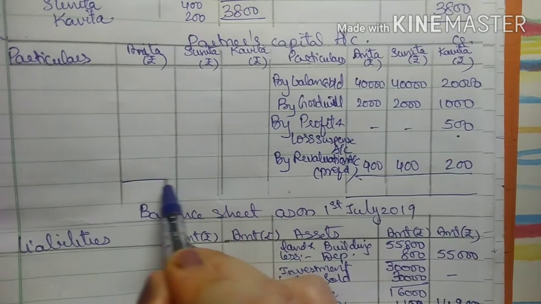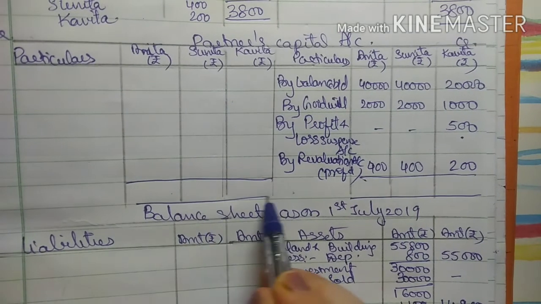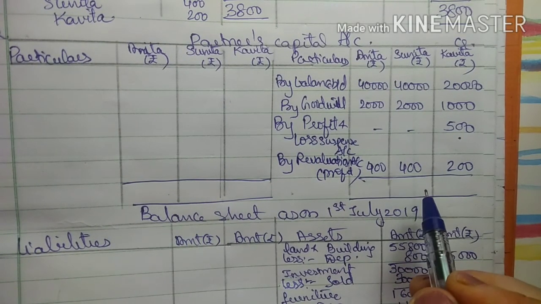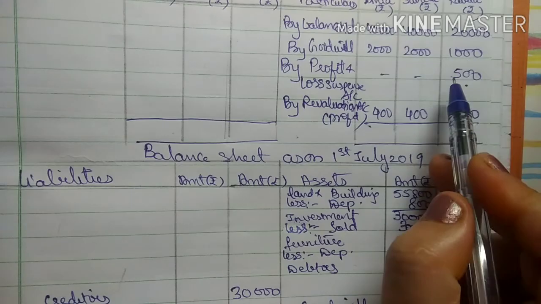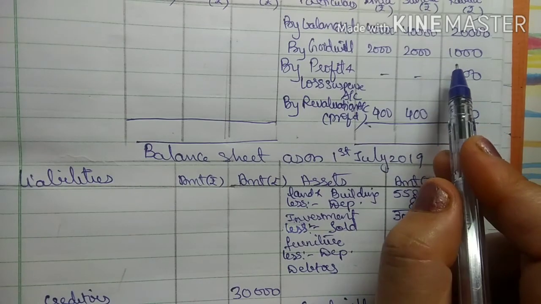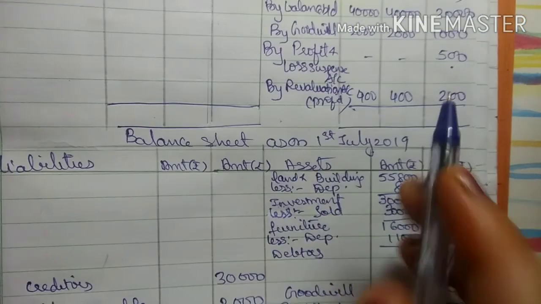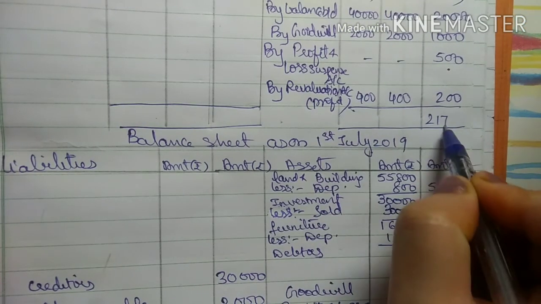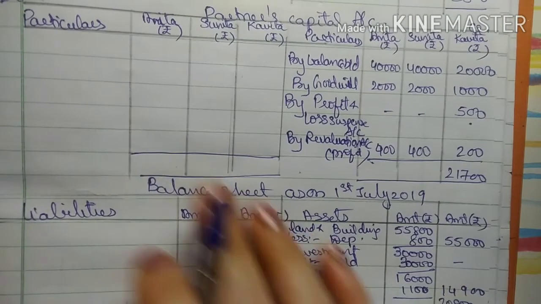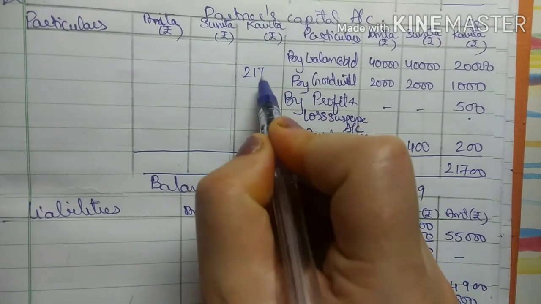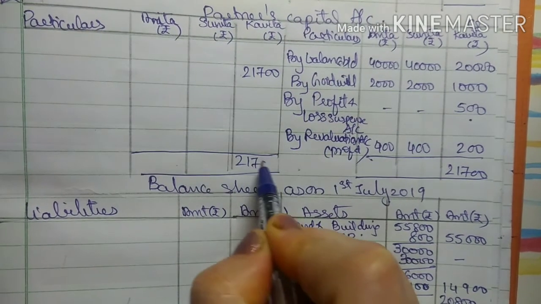So in death, while closing the partners capital account, first we will close the Kavita's column as she is died, right? It is 20,000 plus 1,000, 21,000, 21,700, right? So 21,700. Here there is no balance, so here it will be 21,700.